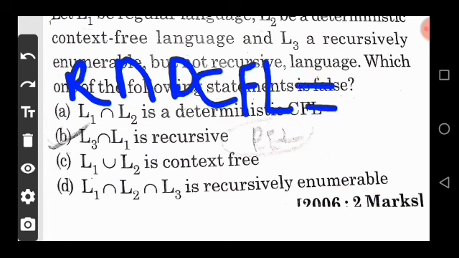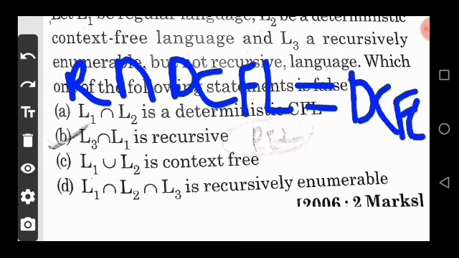So this is equal to DCFL. So it is the correct option. Now move on next. L3 intersection L1 is recursive. No, it is recursively enumerable language. So this is the false statement.